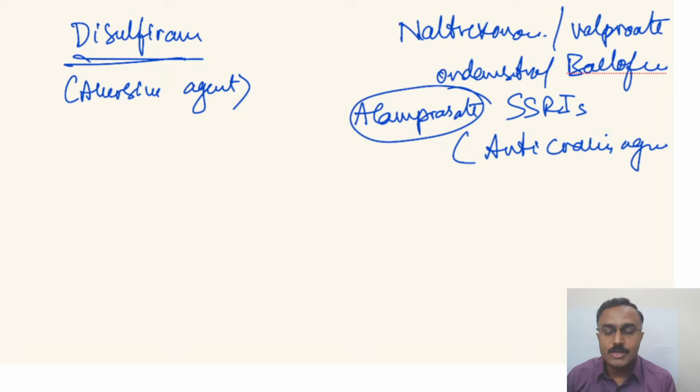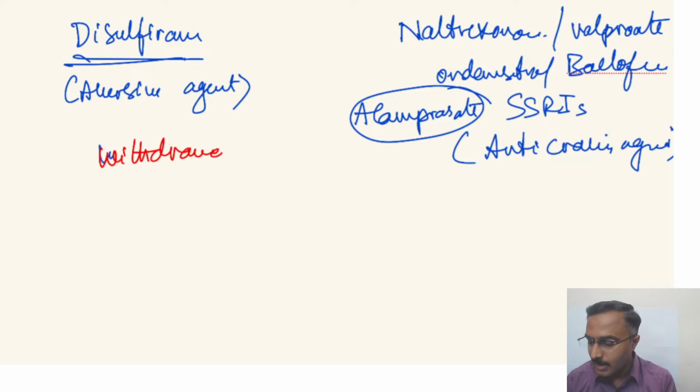Okay, so these are all the anti-craving agents, while disulfiram is an aversive agent. The mechanism is a bit different in the sense that disulfiram, with patient education and consent from the patient, is ideally started from 250 mg. Yes, baclofen is anti-craving, as Manu has said. It is not started during the withdrawal state.